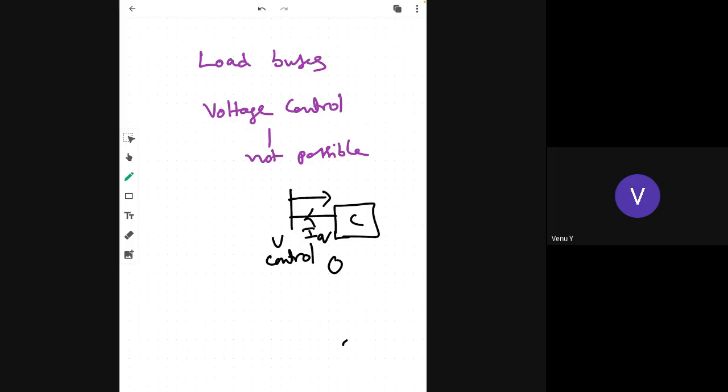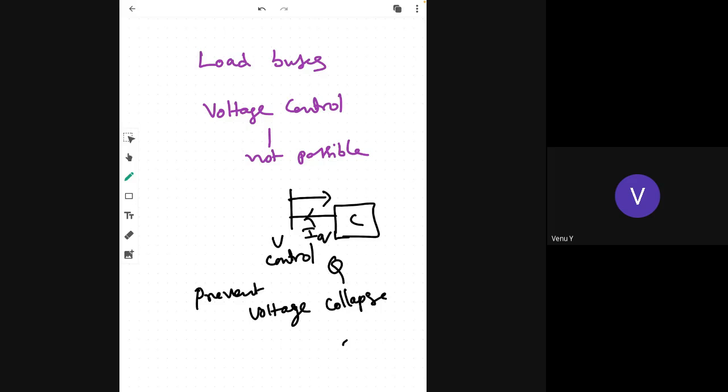As you know very well, when you control the reactive power, immediately the voltage is also controlled, and hence you can prevent voltage collapse and blackout. Okay. So that is about the uncompensated line.